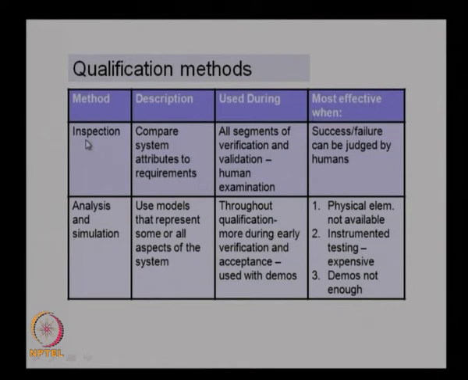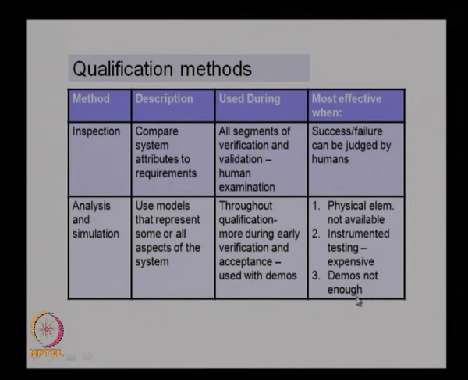That is the inspection method. And analysis and simulation: here we use models that represent some or all aspects of the system. Throughout the qualification we can use this method more during early verification and acceptance, used with demonstrations. It is used for early stages, where the physical elements are not available because we have more of a model, and instrumented testing is expensive. Under that situation we can always go for analysis and simulation, and when demos are not enough.